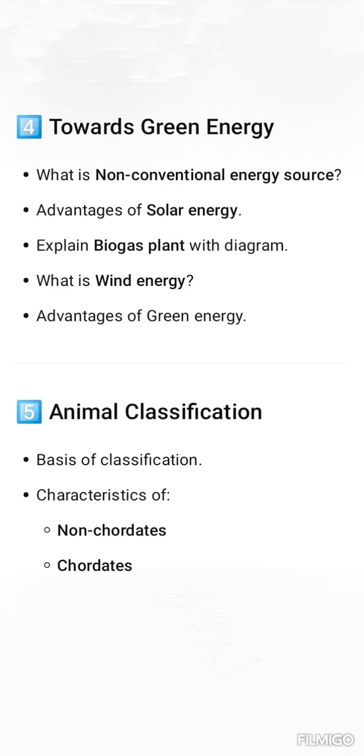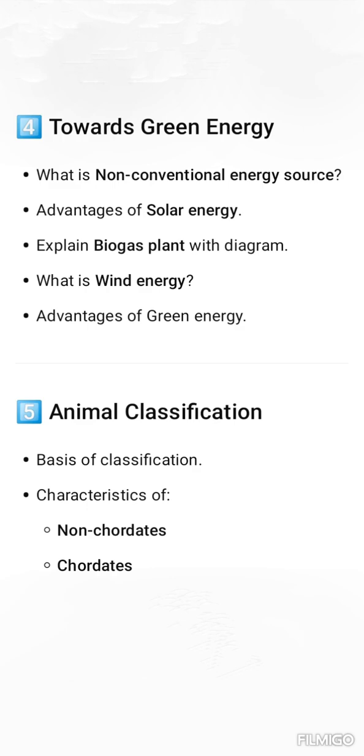Our fourth chapter is towards green energy. In that chapter we have to do these questions. First one is what is non-conventional energy source. Second one is advantages of solar energy. Third one is explain biogas plant with diagram. Fourth one is what is wind energy. And fifth one is advantages of green energy.